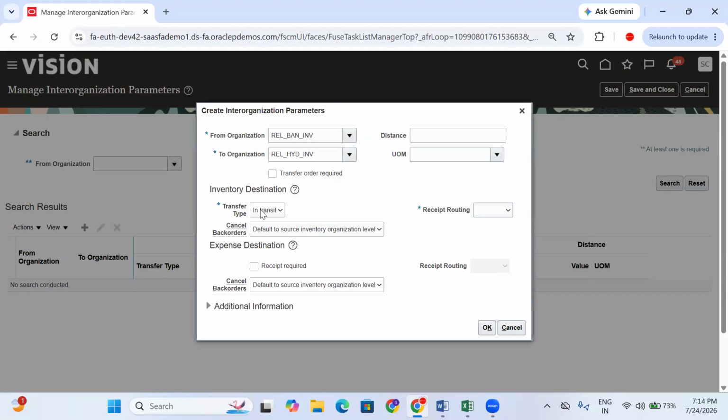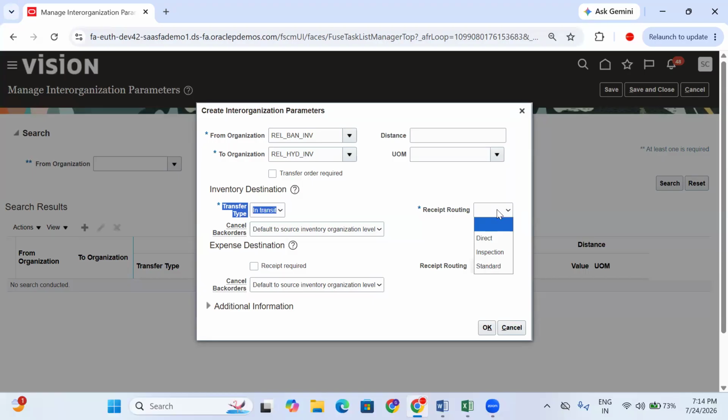If you select in-transit, the system asks for the receipt routing. Receipt routing is nothing but the receiving process. You can receive as direct, standard or inspection. Direct means you receive the material directly into the destination sub-inventory.